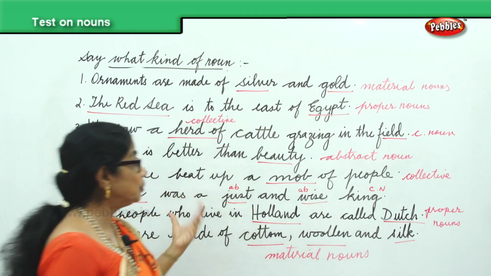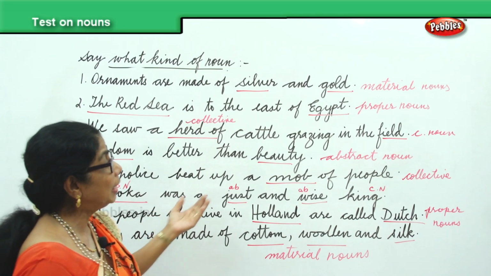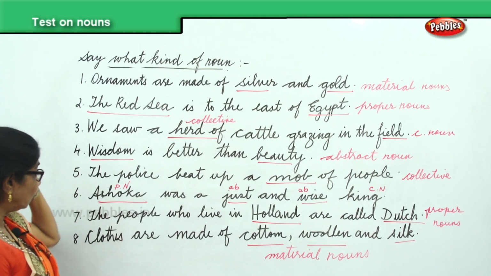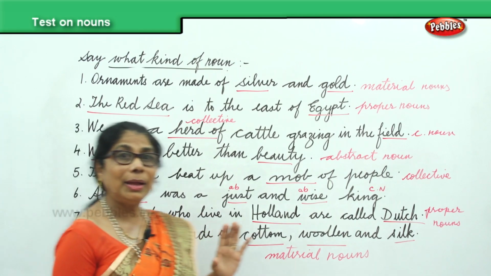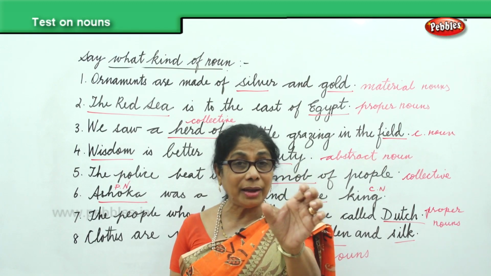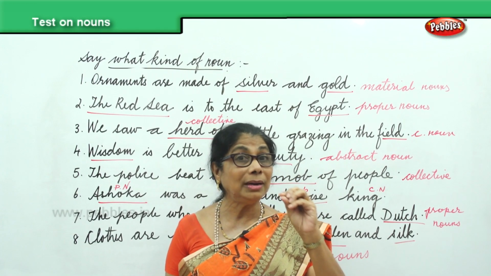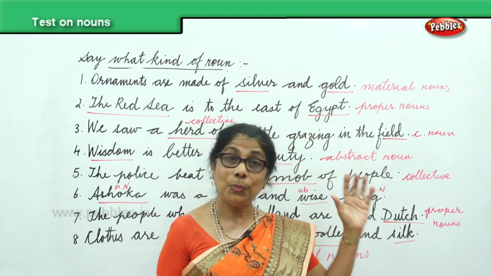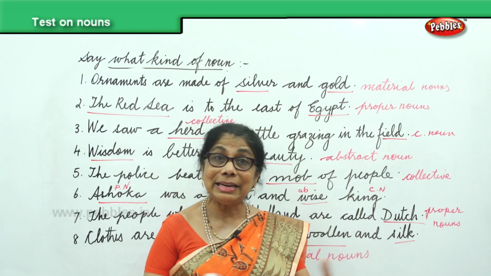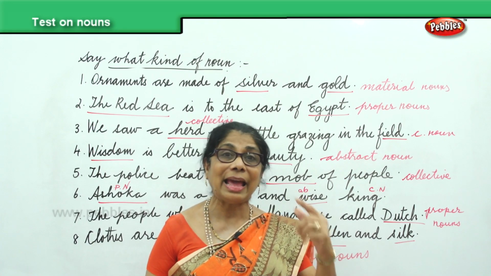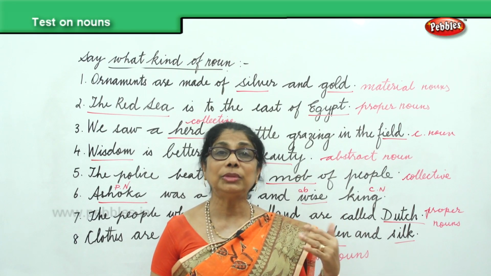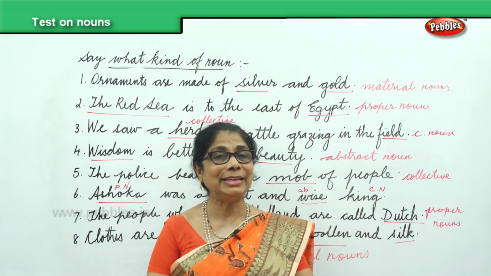We have also common nouns, king, field. Now, from this exercise, we have learned to identify and say what noun these are. We have learned common noun, proper noun, collective noun, material and abstract noun. When you do more exercise, you'll be more thorough with the kinds of nouns.